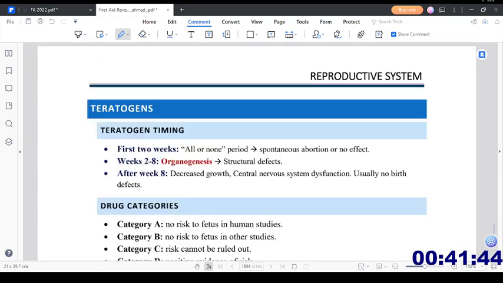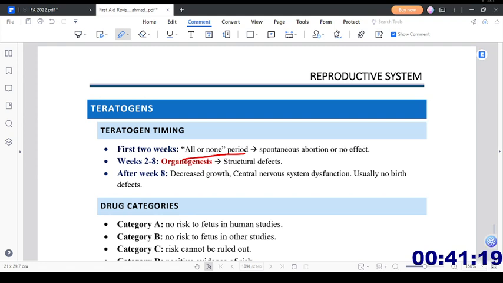Teratogen timing: first 2 weeks, the all or none period, spontaneous abortion or no effect at all. So that is the all or none period, which means that in the first 2 weeks, when there is epiblast and hypoblast formation, either all of the cells will be involved or mutated, or none of the cells is involved. So if all of them are involved, the fetus will be aborted, or there will be no effect on the fetus.